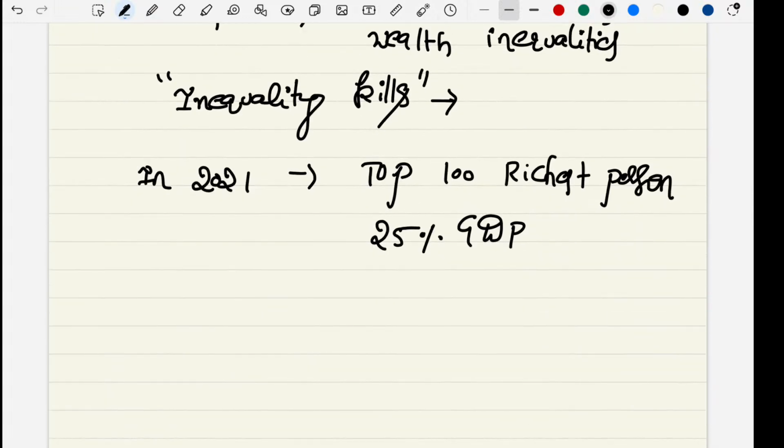Now we will talk about the growth model of India. Generally we will mention it as advantages in our concept.